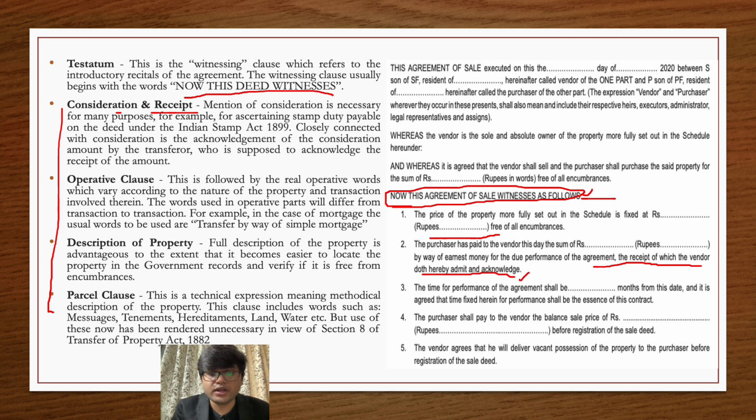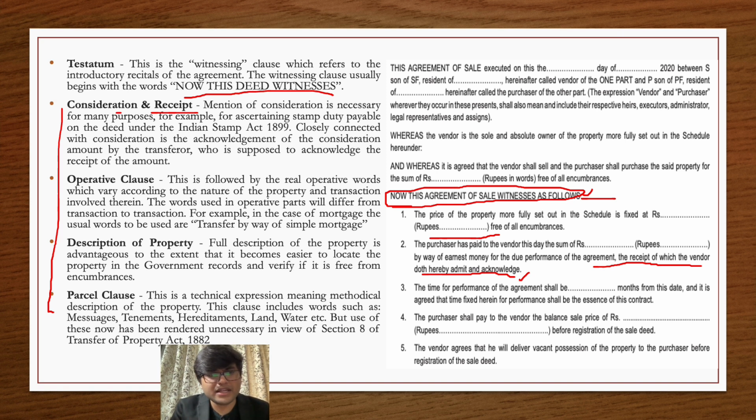Why is it important? Because if, let's say, a dispute arises later on, then you can mention that I have paid this particular consideration, and as per the contract you can see that the other party has acknowledged the receipt of that particular consideration as well.